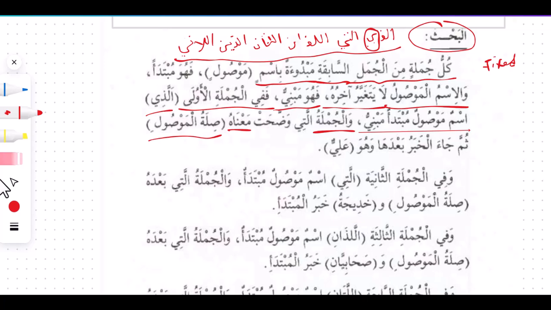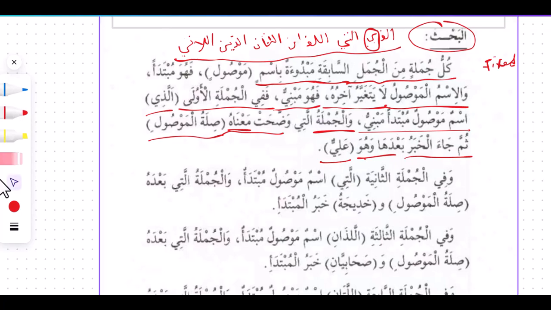Connector to the ismu mawsul. So that is what is being referred to. Then came the khabar. After silatul mawsul, then comes what? We have the khabar, Ali, which comes immediately after the silatul mawsul. So that is the khabar.